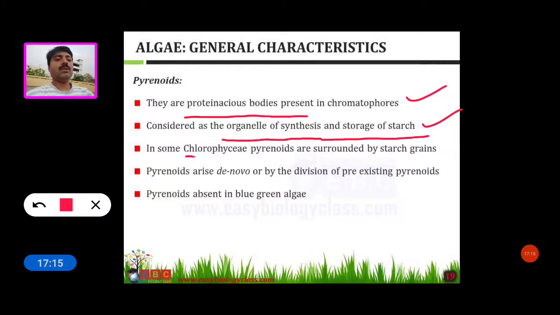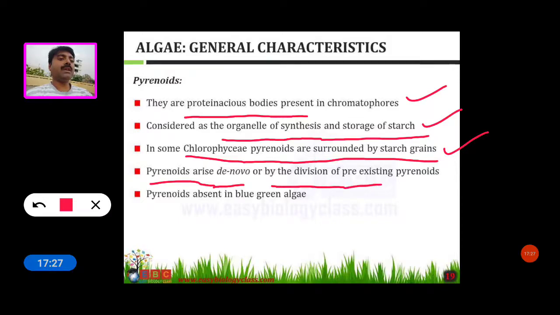In some Chlorophyceae, pyrenoids are surrounded by starch grains. Pyrenoids arise de novo or by the division of pre-existing pyrenoids. Pyrenoids are absent in blue-green algae or Cyanophyceae.